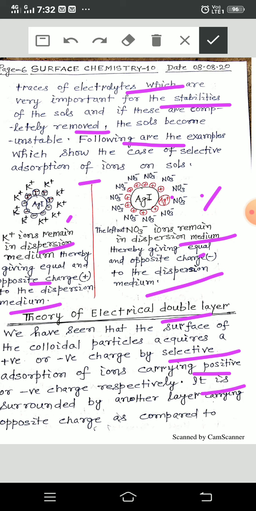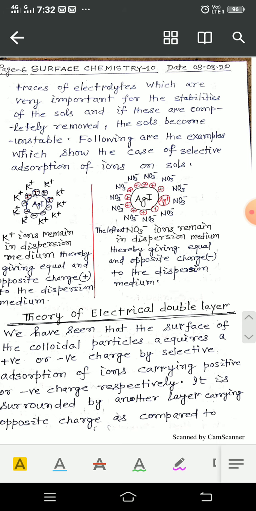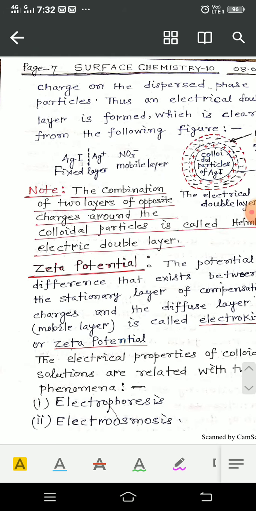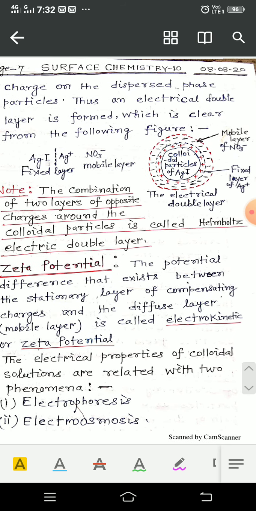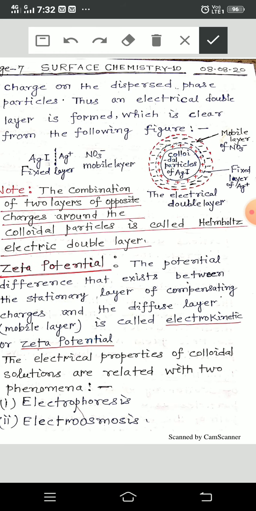It is surrounded by another layer carrying opposite charge as compared to the charge on the dispersed phase particles. Thus, an electrical double layer is formed, which is clear from the following figure.